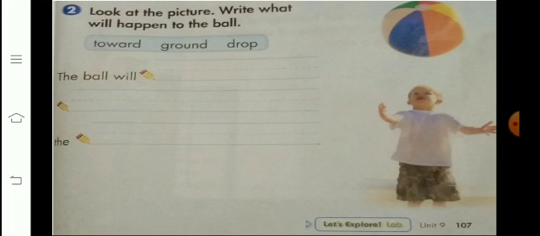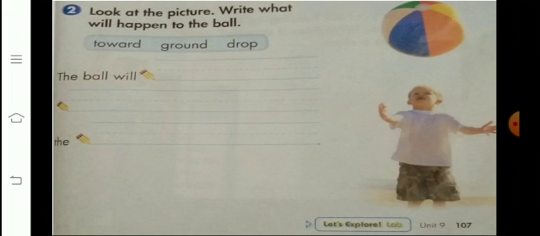Now students, according to the picture, you will complete the sentence with the help of the word bank. Words are given in the word bank: toward, ground and drop. Now students, I will read the incomplete sentence and then you will complete it. The ball will drop toward the ground.